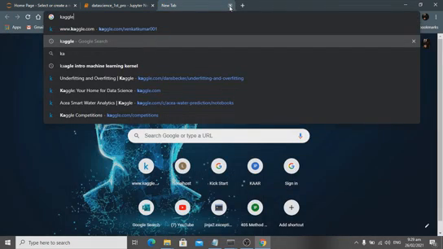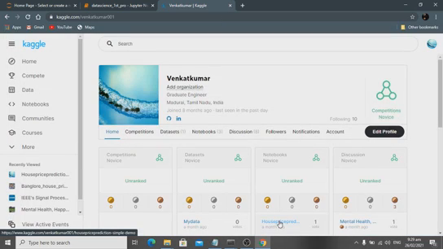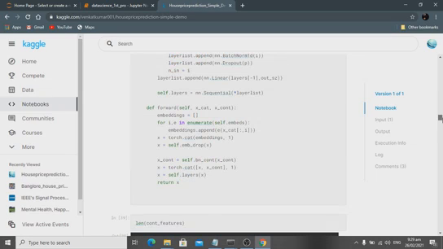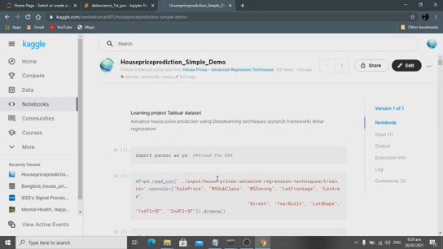This is Venkat Kumar, and I have already uploaded to my Kaggle competitions as well. So everything is clear: what inputs are taken, what outputs are taken, and what minimum and maximum functions occur. I also did a deep learning project in the Kaggle competition, using PyTorch.